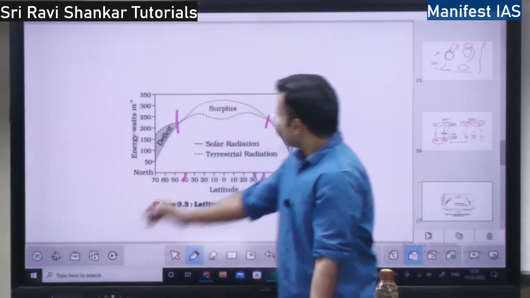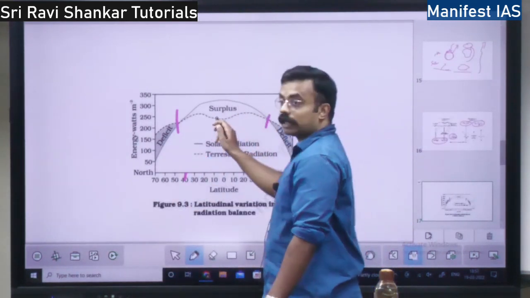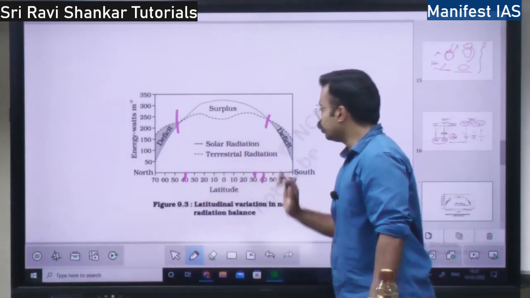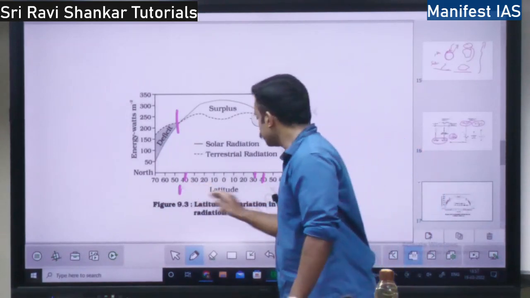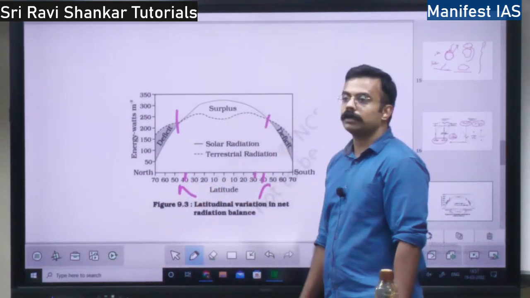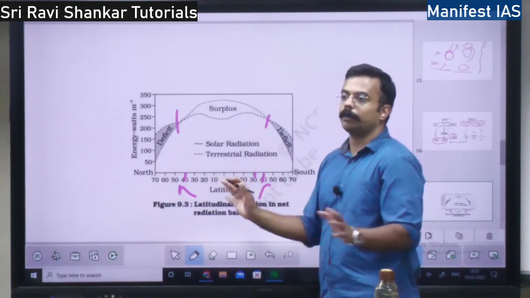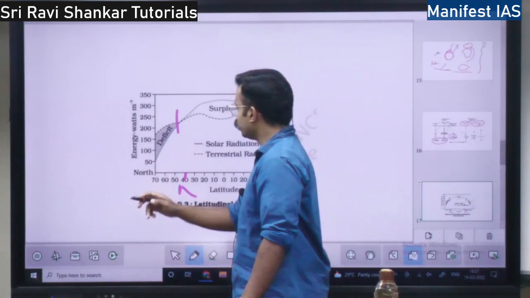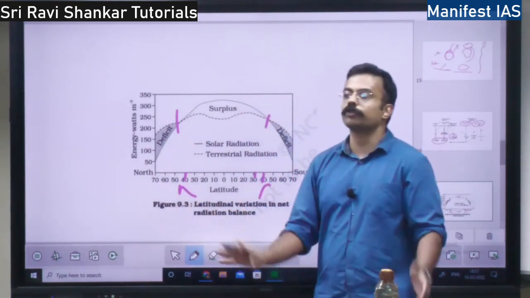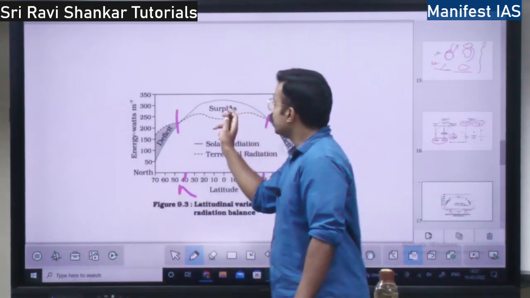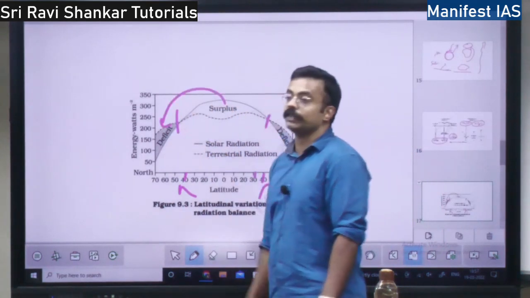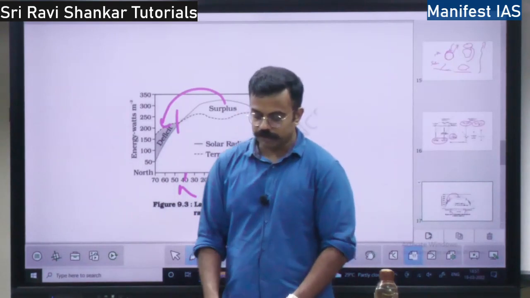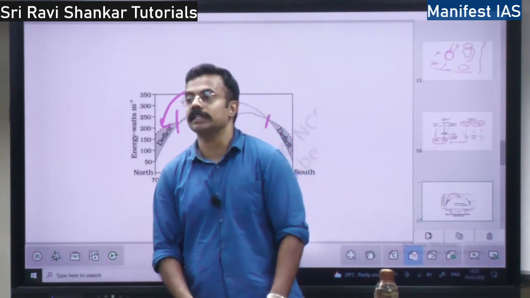So what happens? If more radiation is received within 40 degree north and 40 degree south, this place should have got heated up properly, more than any other place. And the places from 40 degree and above should have got frozen. But there is a transfer of heat from the surplus to the deficit region. So there is a redistribution, right? This is the concept of the net heat budget at the surface.